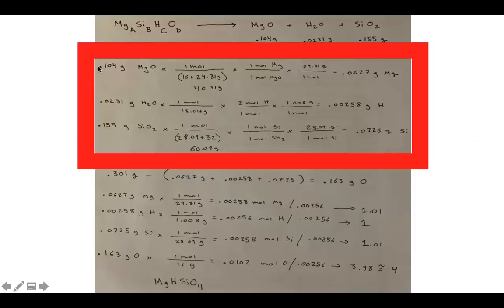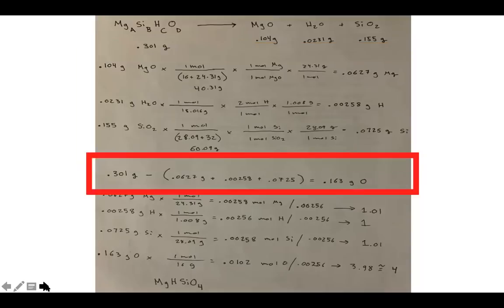I'm going to take, in this example, the amount of magnesium oxide and work backwards to find how many grams of just magnesium I have. What's important about this magnesium is not only how much magnesium we have on the product side, but that's how much magnesium we originally had in our unknown compound, right? We do the same for hydrogen and water, and the same for silicon and silicon oxide, right? So these masses that we get at the end, again, are the mass of these elements in the original unknown compound, okay?